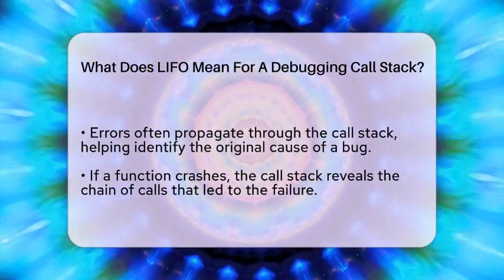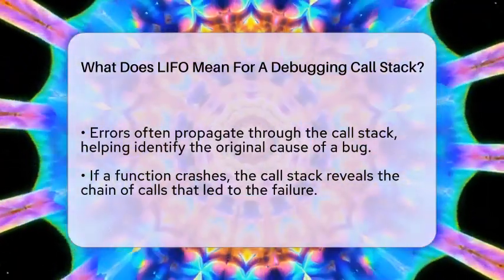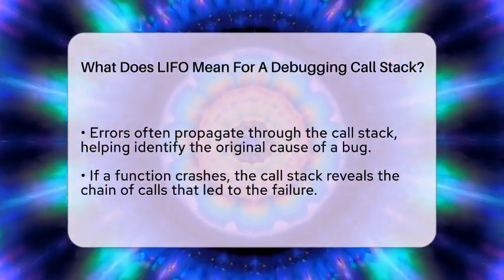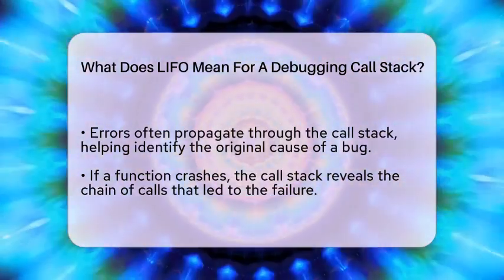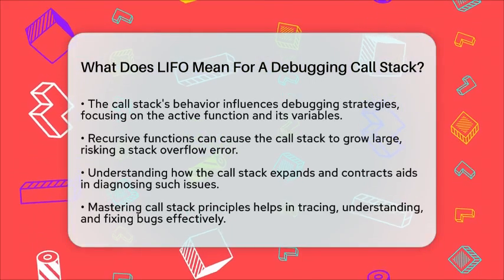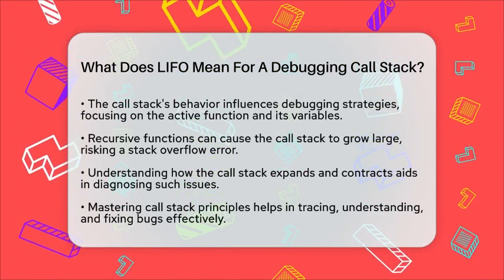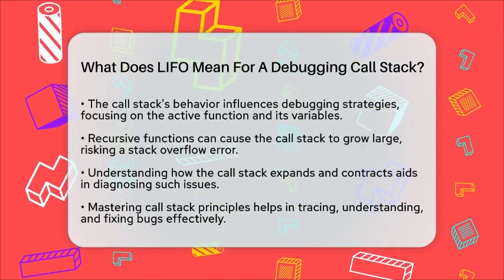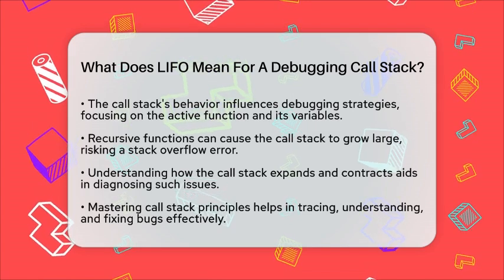The call stack also influences how you approach fixing bugs. Since only one function is active at a time, you can focus on that specific function and its variables. If you have a recursive function that calls itself repeatedly, the call stack can grow very tall. This can cause a stack overflow, which is a common bug. Recognizing how the stack expands and contracts makes it easier to diagnose these issues.